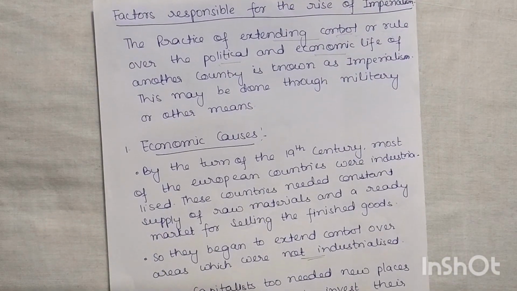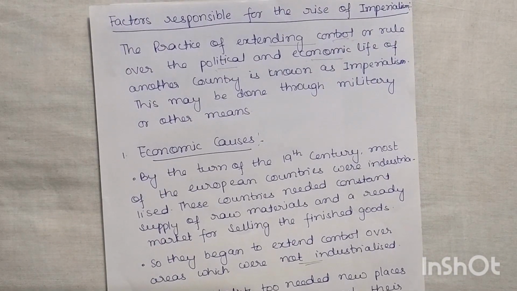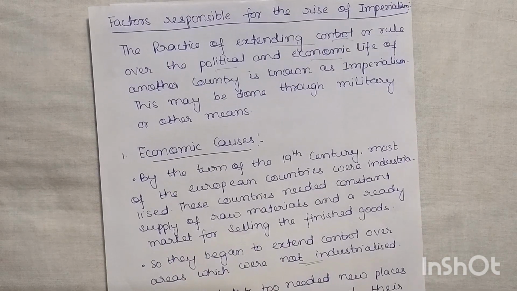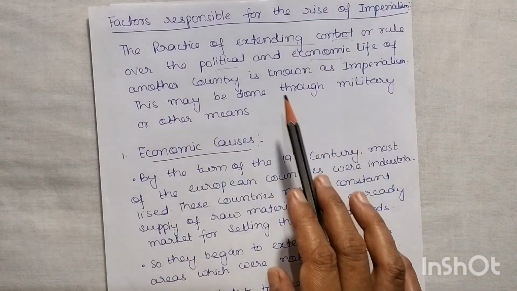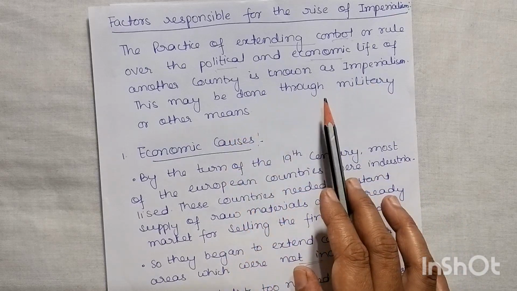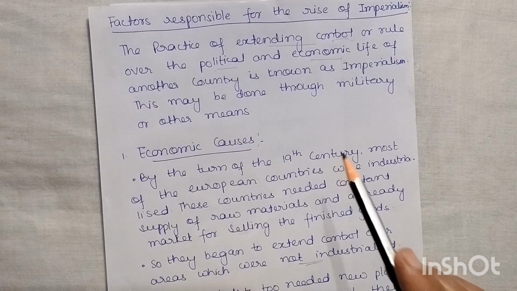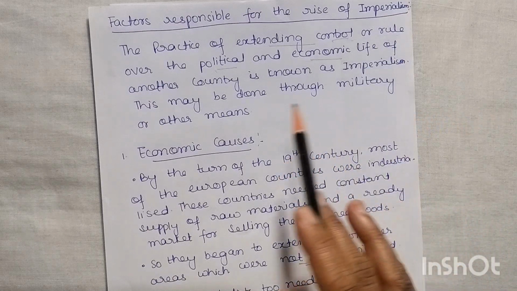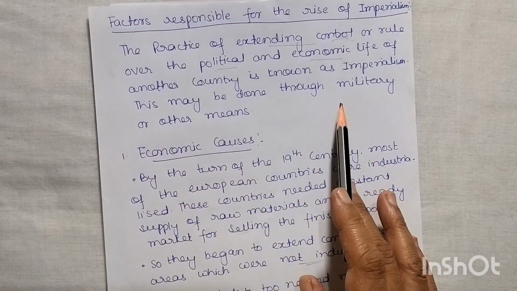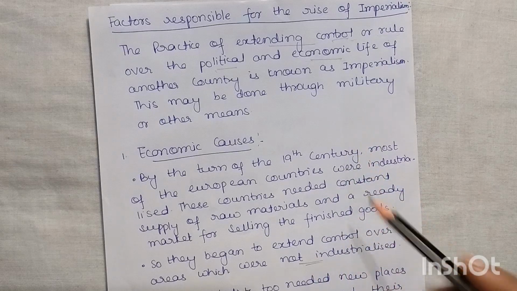So see here. The practice of extending control or rule over the political and economic life of another country is known as imperialism. So this is the definition of imperialism. If one country is extending its control or ruling over another country politically and economically, then that process is known as imperialism.